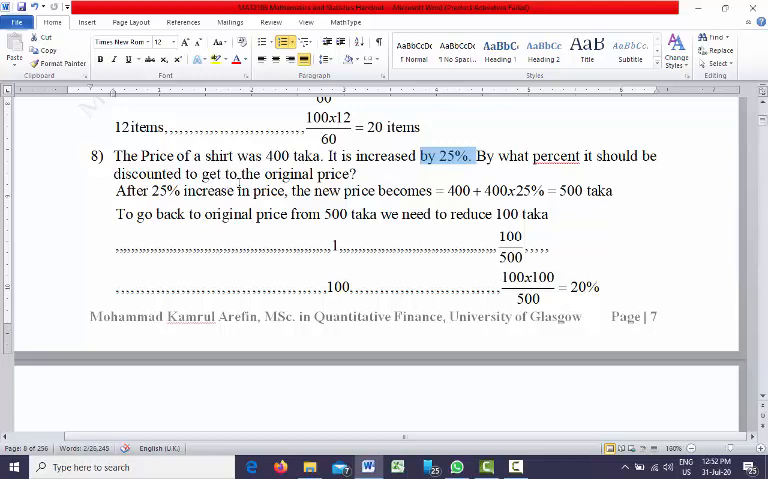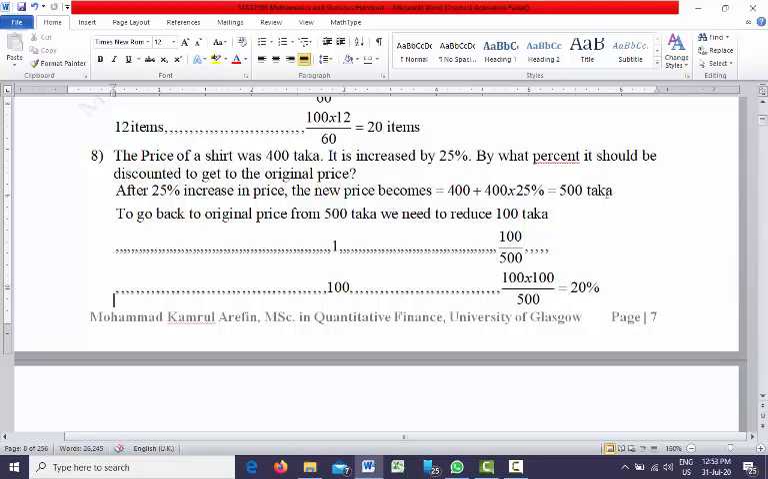So after you increase the price, if you want to move back to the original price, what percentage of discount should you offer? First of all, you need to find out what the new price will be after a 25% increase. At present the price is 400. If you increase it by 25%, the price will become 500 taka.